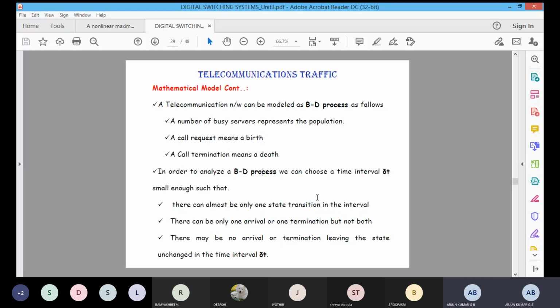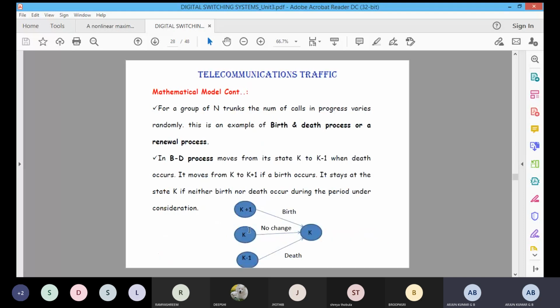In that time interval, either a call will be requested or a call will be terminated. Both should not happen. And there may be no arrival or no termination, leaving the state unchanged at this time. Otherwise, nothing has happened. The transition will be in the same position at the same time interval. If nothing happens, the k will be in the same state only.